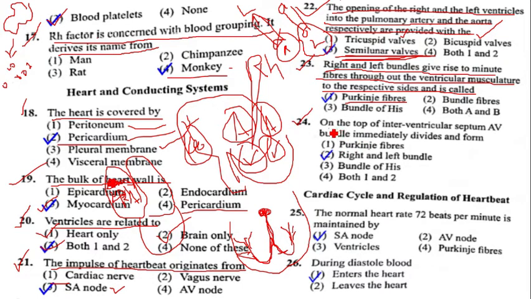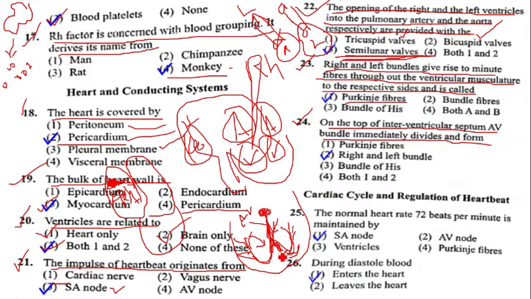Question number 24, on the top of interventricular septum AV bundle immediately divides and forms. See, at the top is the interventricular septum of the heart. At the interventricular septum, the AV bundle, which arises from the AV node, is also called the bundle of His, which is divided into left and right bundle branches.